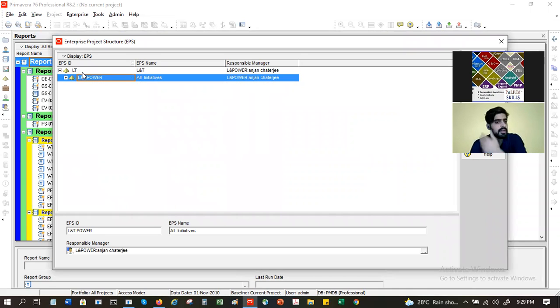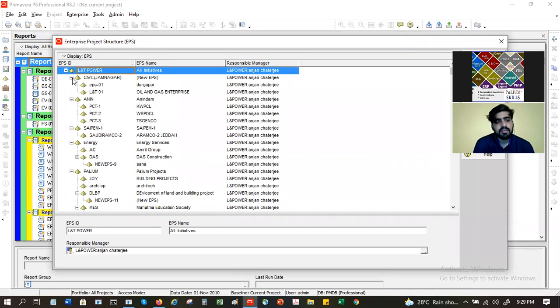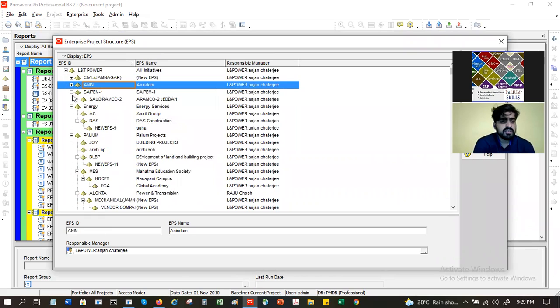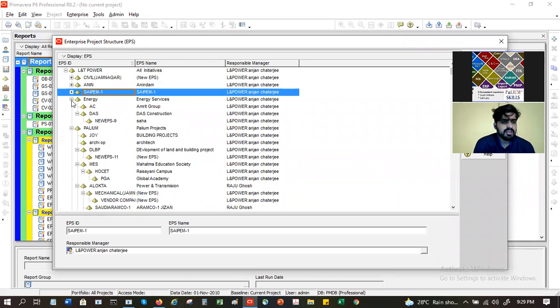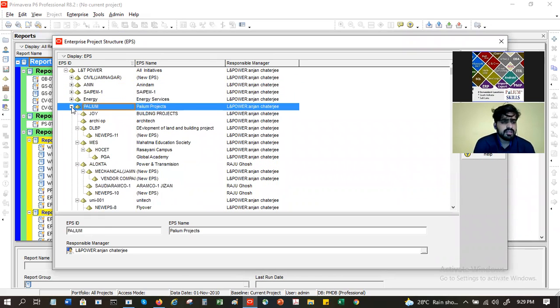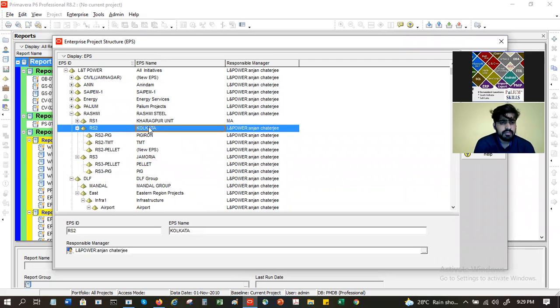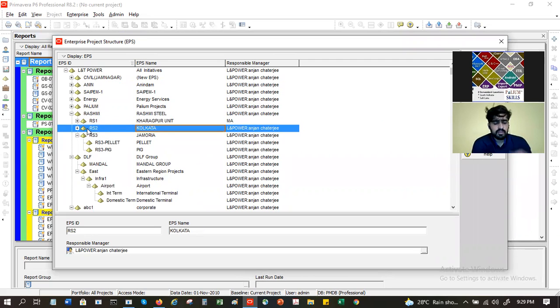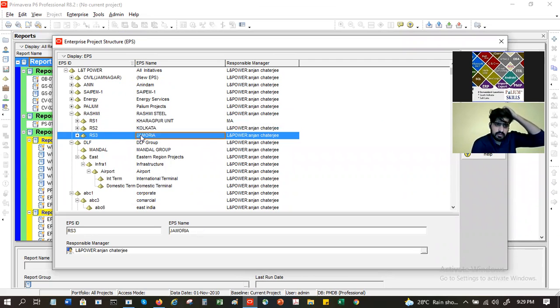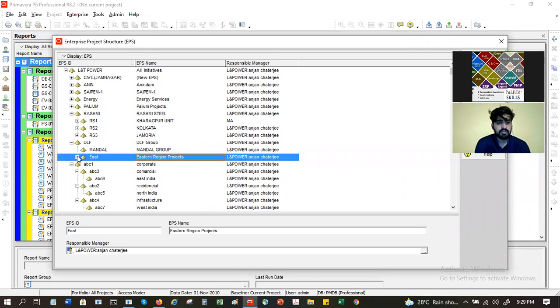So L&T, within L&T, I can have maybe civil or maybe different names, energy, or, for example, somebody has defined Kharagpur unit, Kolkata unit, Pig Iron unit, Jamuria unit, like that. Or DLF group, somebody defined it as East, somebody defined it as West.